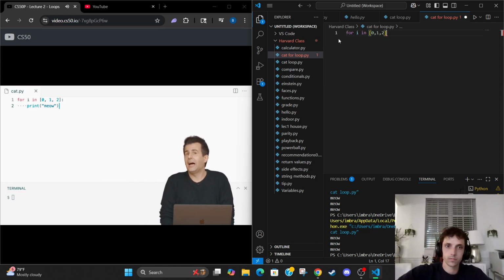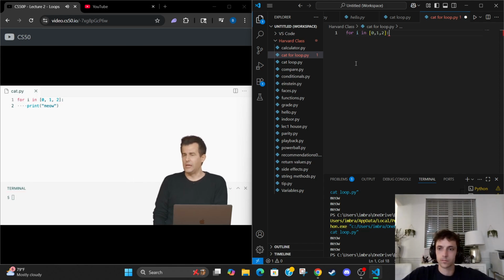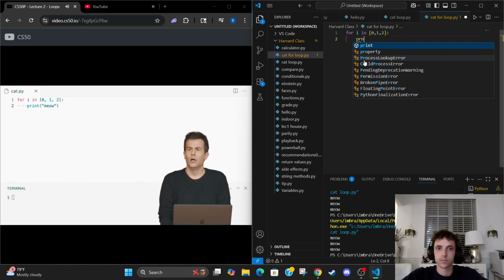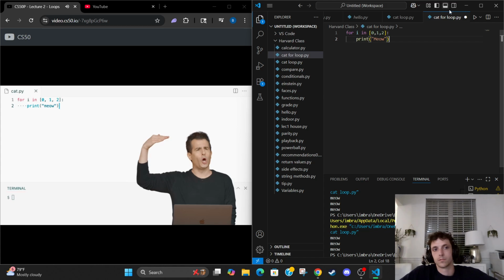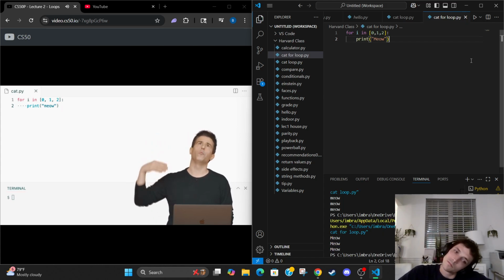Now, I'll admit, I kind of like the look of this code already, even though there's some new syntax here, because it's just shorter than the while loop, right? The while loop had multiple lines a moment ago, and it was entirely up to me to decide what I is.